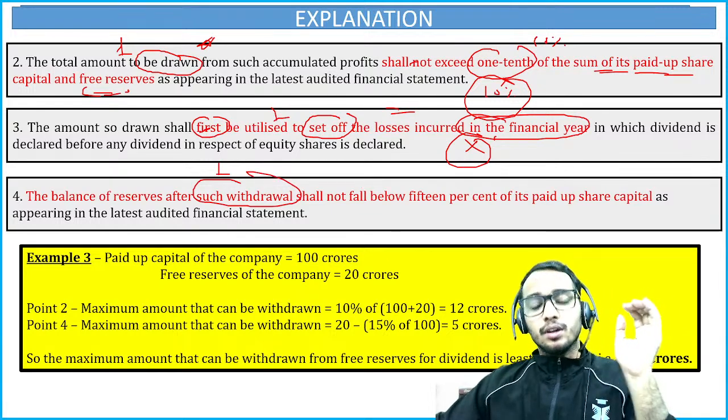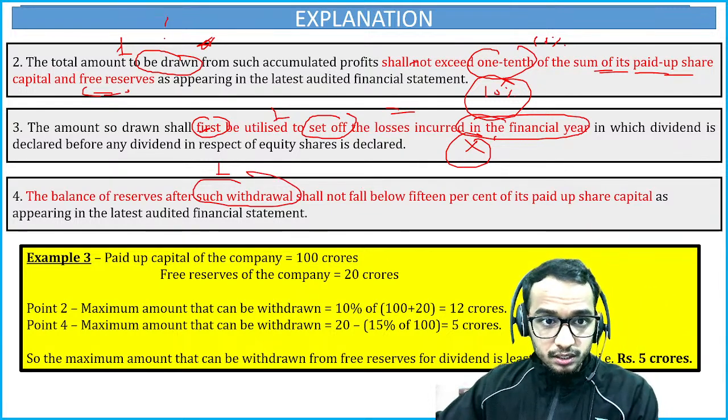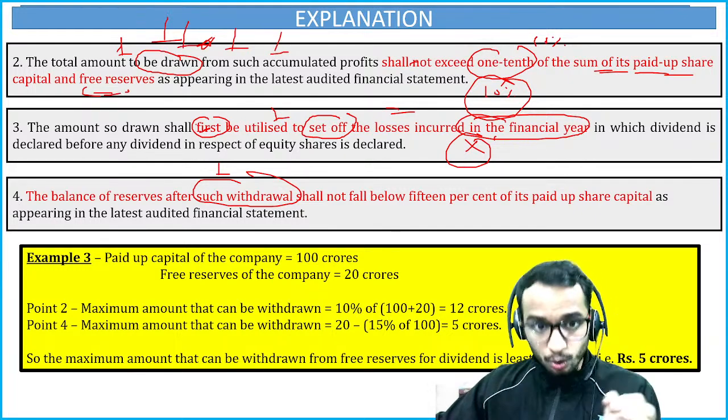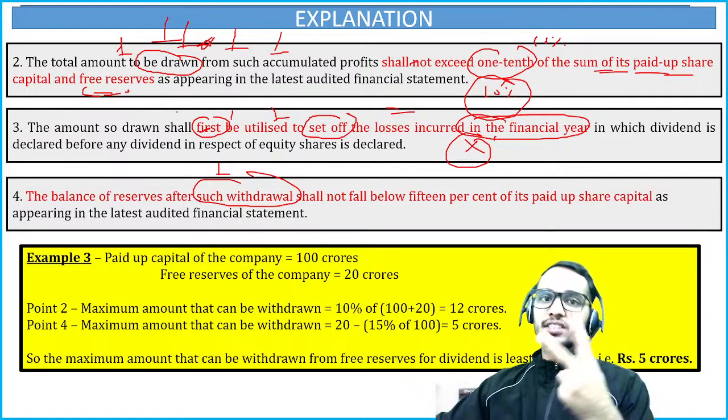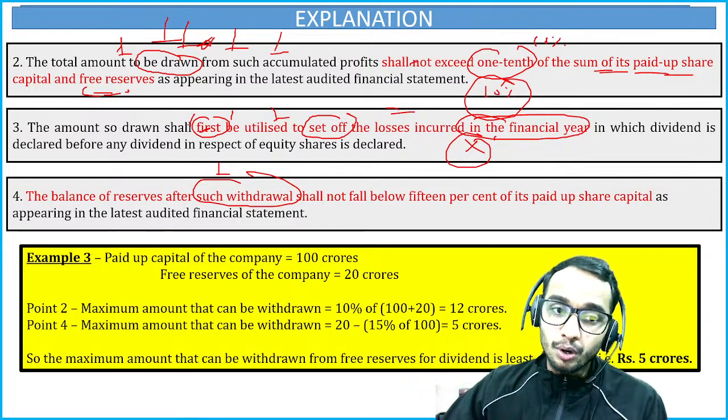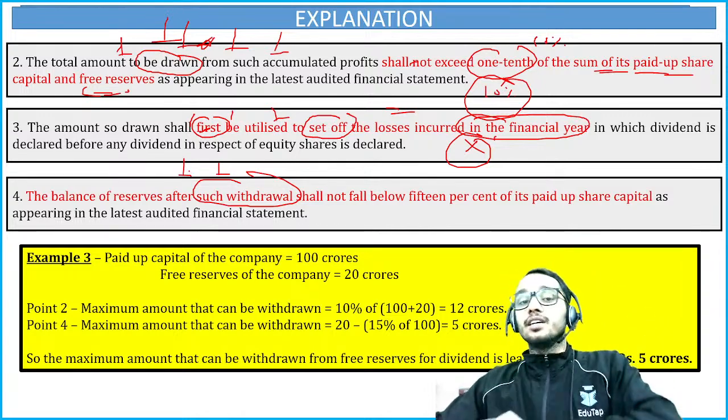Now, this withdrawal that we have talked about, the 10% case. In the second condition it is written that you can withdraw 10%, okay? So when you withdraw 10%, there is one more condition.